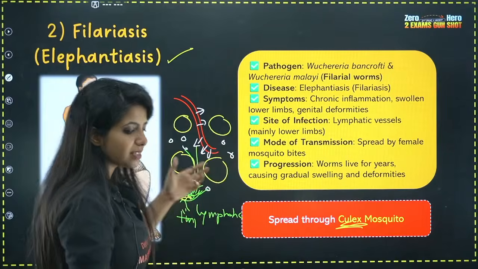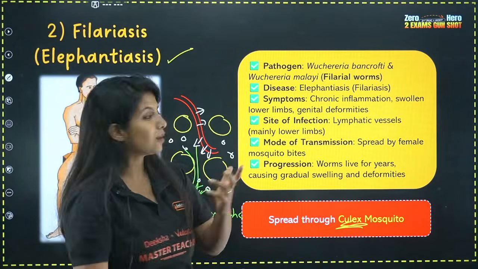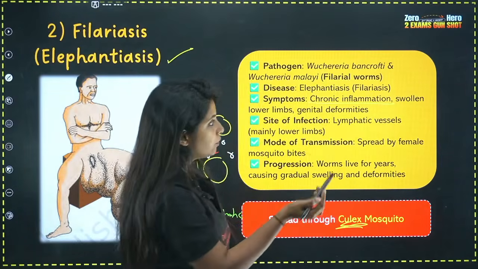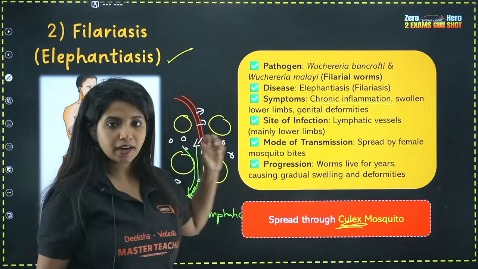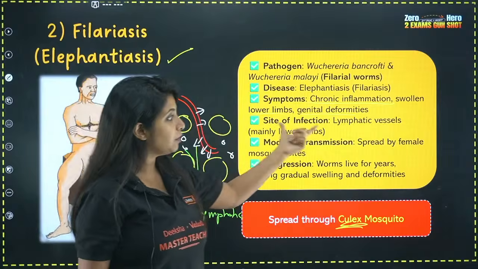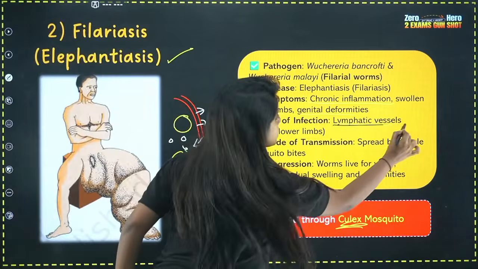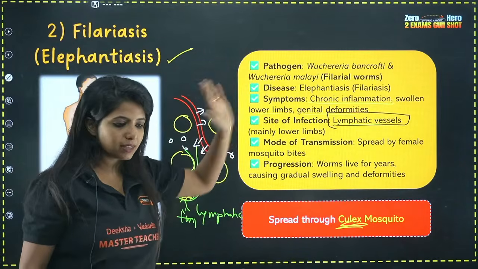The disease is known as elephantiasis because you have elephant-like legs or limbs, and symptoms are chronic inflammation, swollen lower limbs, and genital deformities as well. Genital regions will also get deformed. Site of infection is lymphatic vessels. This thing you should never forget: lymphatic vessels associate with elephantiasis or filariasis, and it is caused by these guys.